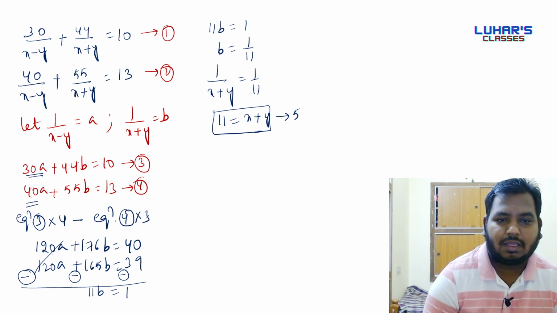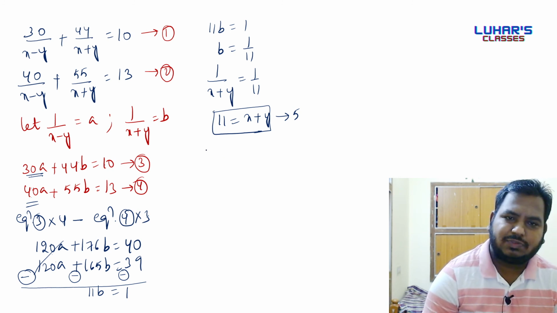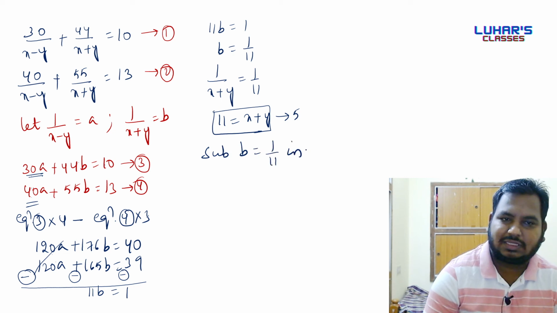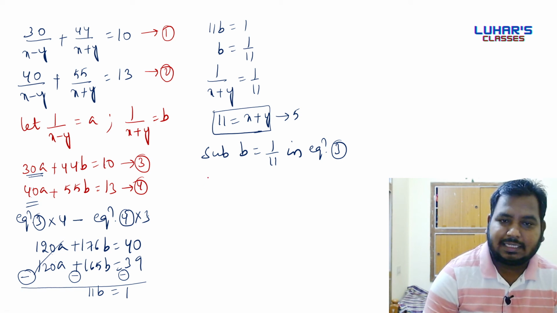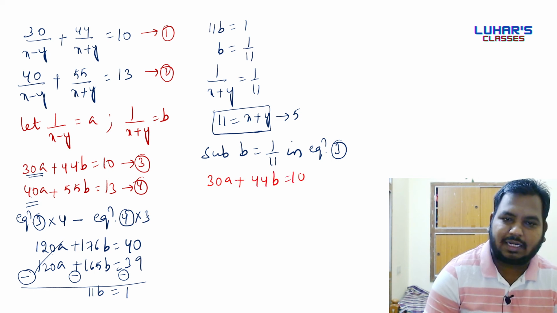Now, we'll find the value of a. So what we will do? Substitute b is equals to 1 by 11 in equation number 3. In equation number 3. So we'll take equation number 3. Equation number 3 is 30a plus 44b is equals to 10.